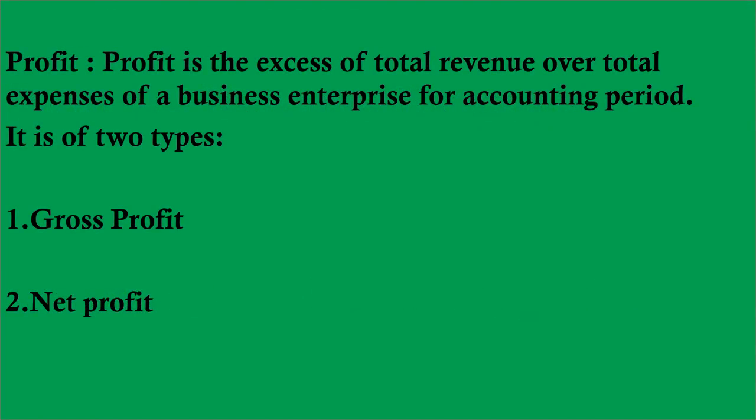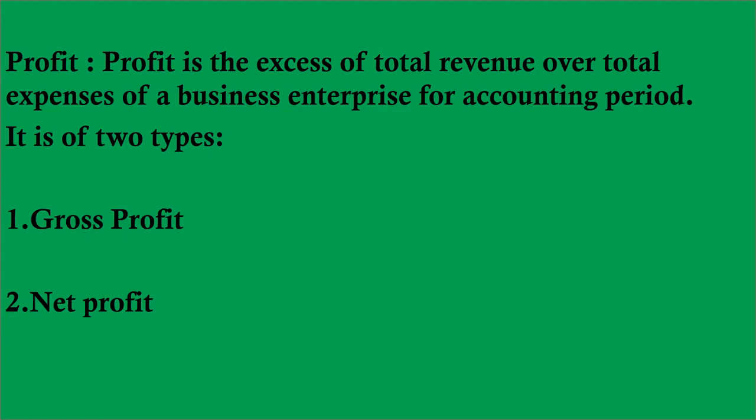Next one is profit. What do you mean by profit? Profit is the excess of total revenue over total expenses of a business enterprise for the accounting period. Total revenue over total expenses. Profit may be of two types. Number one, gross profit. Number two, net profit.